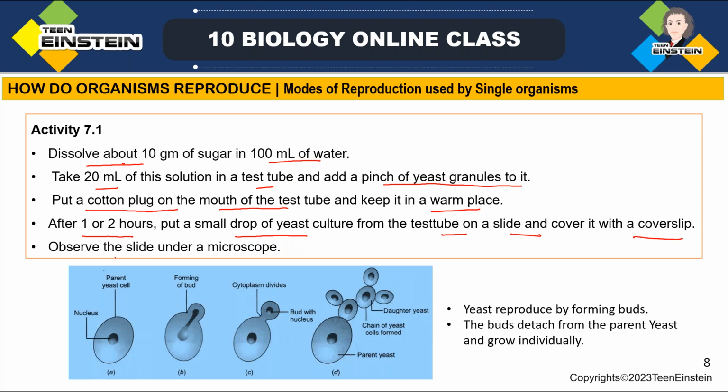Then that slide we need to watch under a microscope. What you can observe here, the observations you need to write.